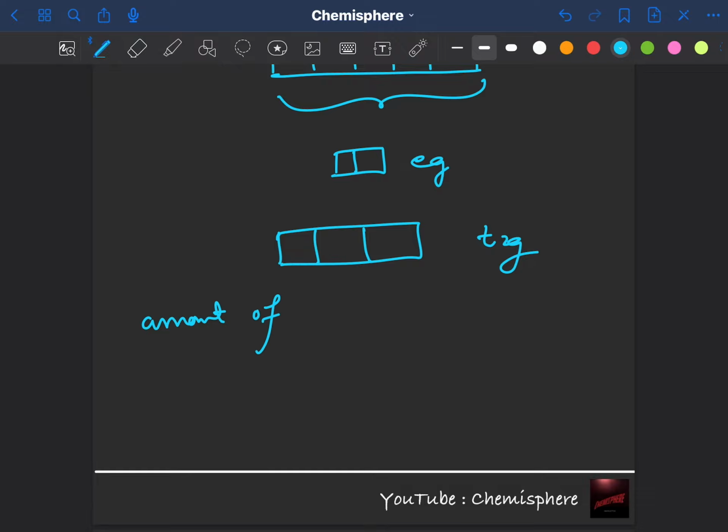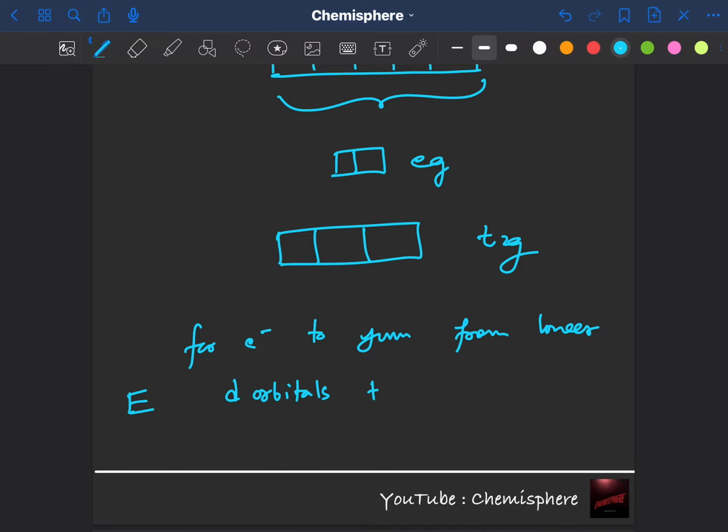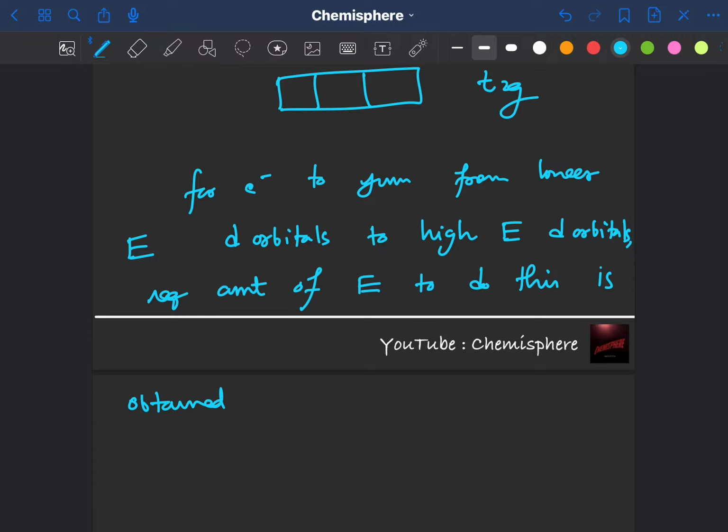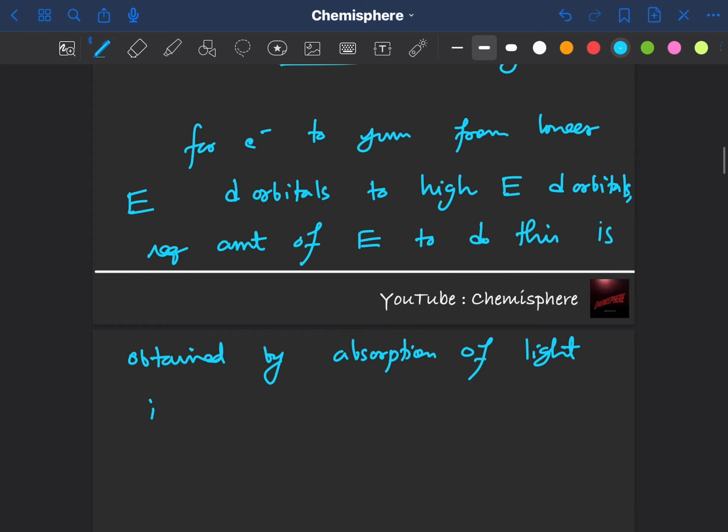The required amount of energy for electrons to jump from lower energy d orbitals to higher energy d orbitals is obtained by absorption of light in the region of visible light.